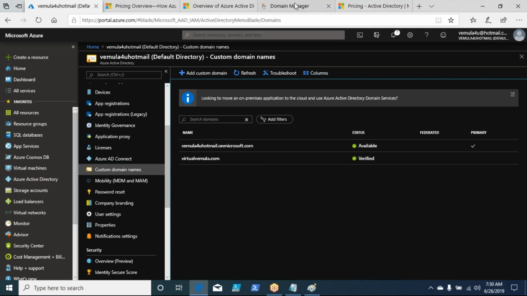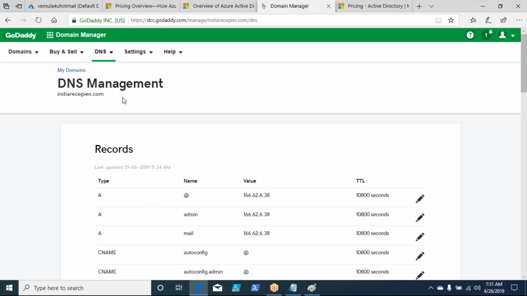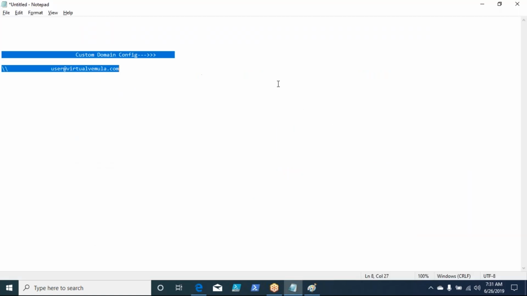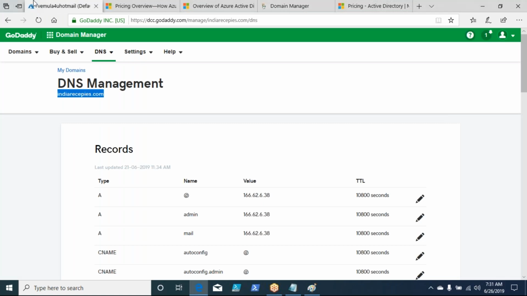Now what is the domain name we are going to use? We are going to use a domain name called indiarecipes.com. Let us say that that is my organization name, and all the user IDs that I want to create will be created using the indiarecipes.com domain. Okay, so let us go back to our Azure portal.